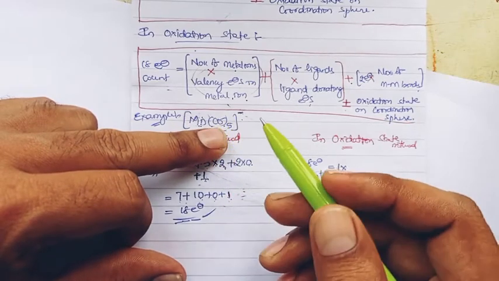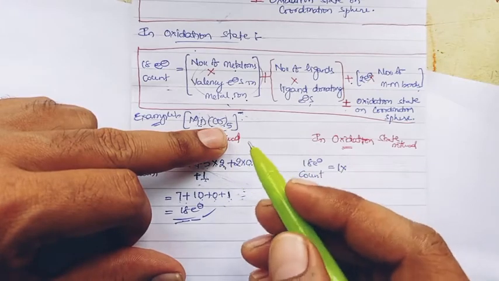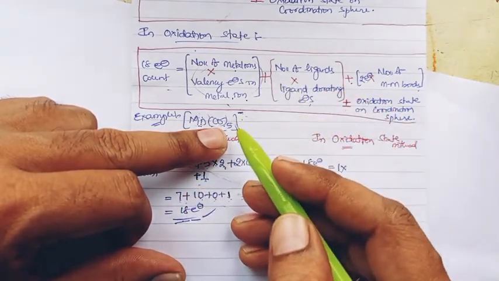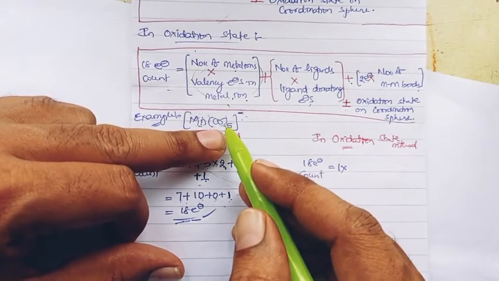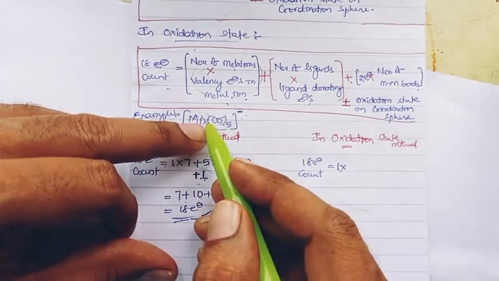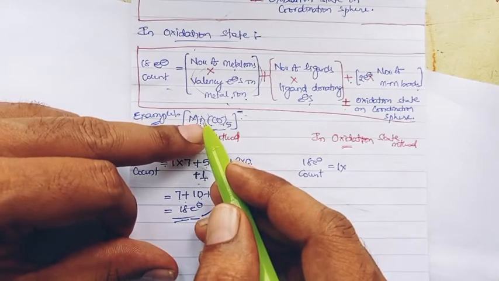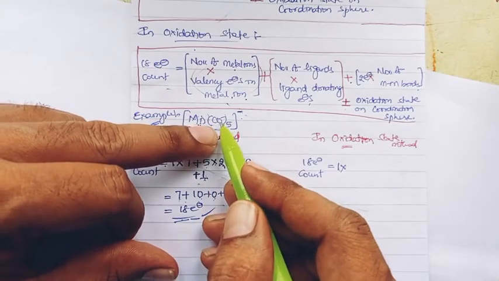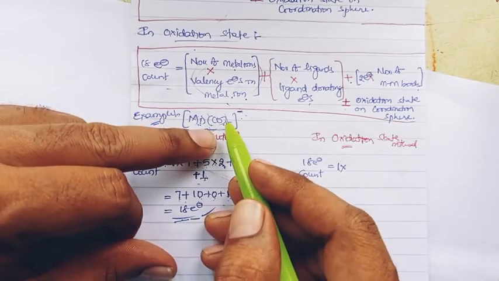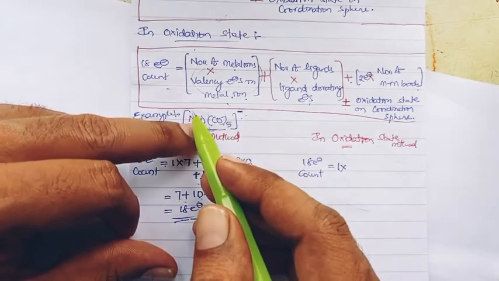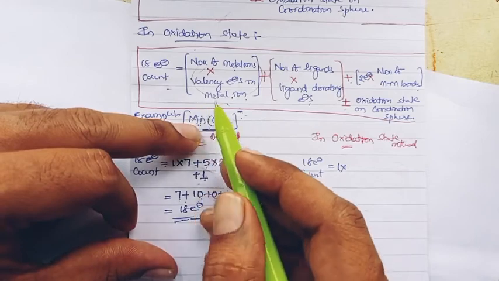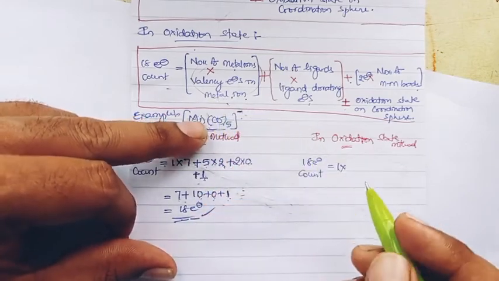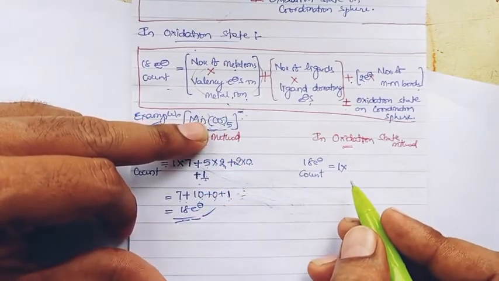This is all described in the last session class. Carbonyl is a neutral ligand, so a neutral ligand cannot polarize any charge on the metal side, right? So having no polarization from the neutral ligand side, the metal will have zero oxidation state. So metal manganese will be zero in oxidation state.